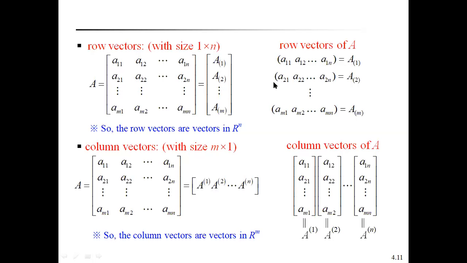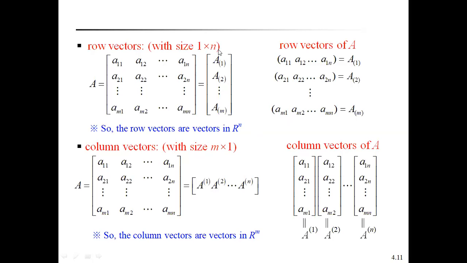This is the second row of matrix A. In the same way, we can define the mth row elements also: Am1, Am2, so on Amn. This is the mth row vector. In the same way, we can define column vectors also with the size of m by 1.